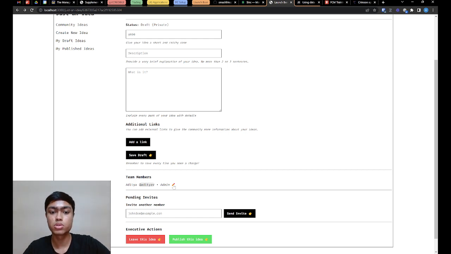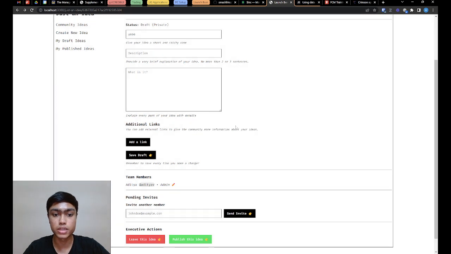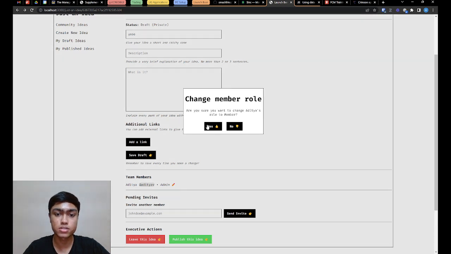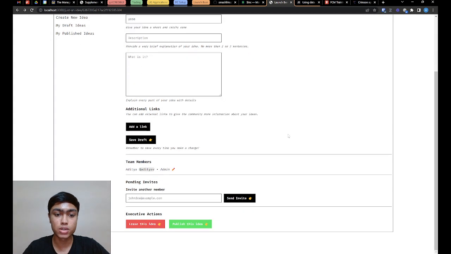Then you have an option to edit the role. You can see this tooltip over here that says change role. I can click on this and we have a pop-up dialog. It asks, are you sure you want to change the role? In this case, change Aditya's role, my role, to member. I can confirm by saying yes or say no. If I say yes, it loads, and then you'll get this error message because there must be at least one admin for the idea. So that's how this works.